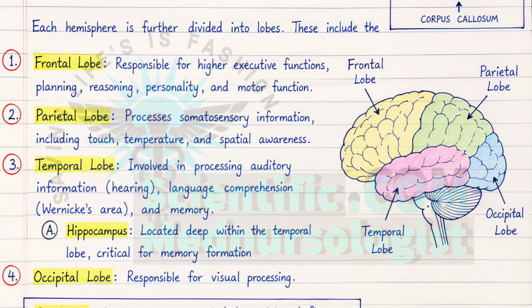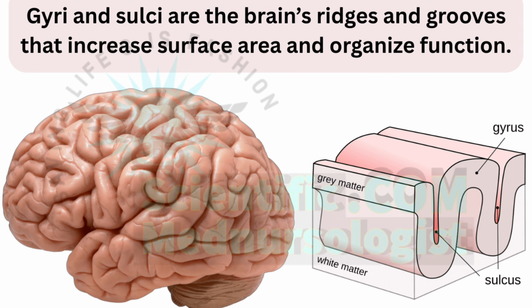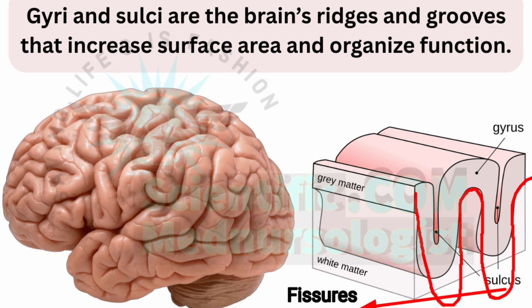All of these lobes are separated by sulci and fissures. The elevated raised folds of the brain, as you can see here, are called gyri. And the grooves or small depressions like a pit between elevated raised folds are called sulci. If these grooves or depressions are very large and deep, they are called fissures.